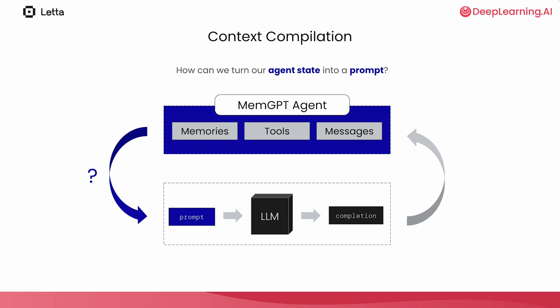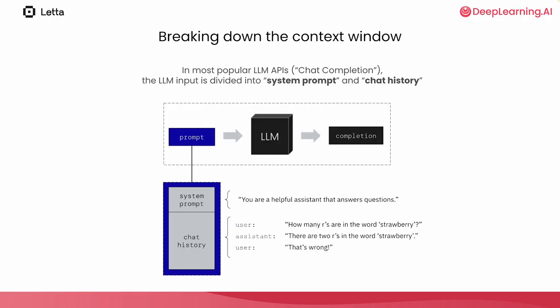These are the sorts of important decisions that an LLM OS can actually make automatically for you. Let's break down exactly what goes into the prompt or context window of an LLM. In most popular LLM APIs, the LLM input is divided into two sections, the system prompt and the chat history. The system prompt are the instructions that can customize or change the behavior of the LLM to make it different from the base LLM. In this example, our system prompt is quite simple. You are a helpful assistant that answers questions.